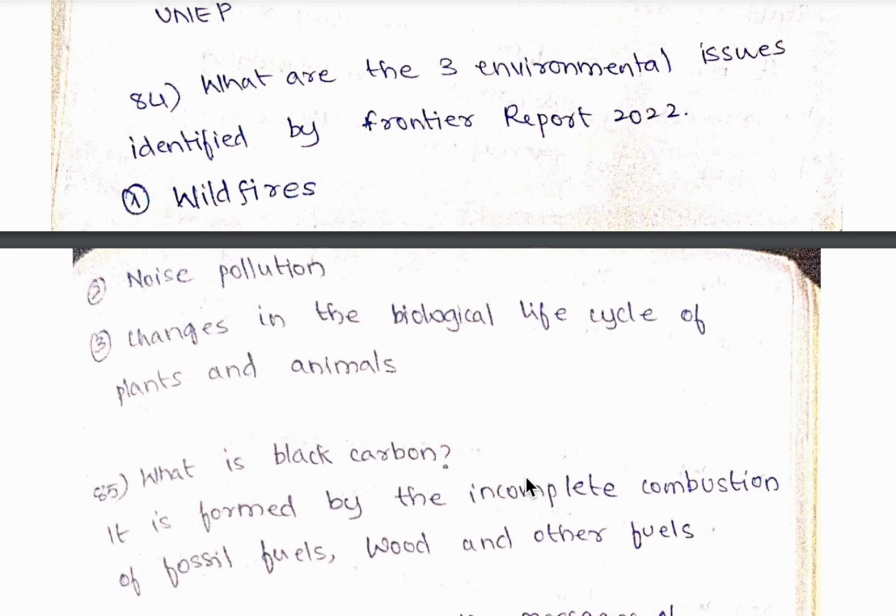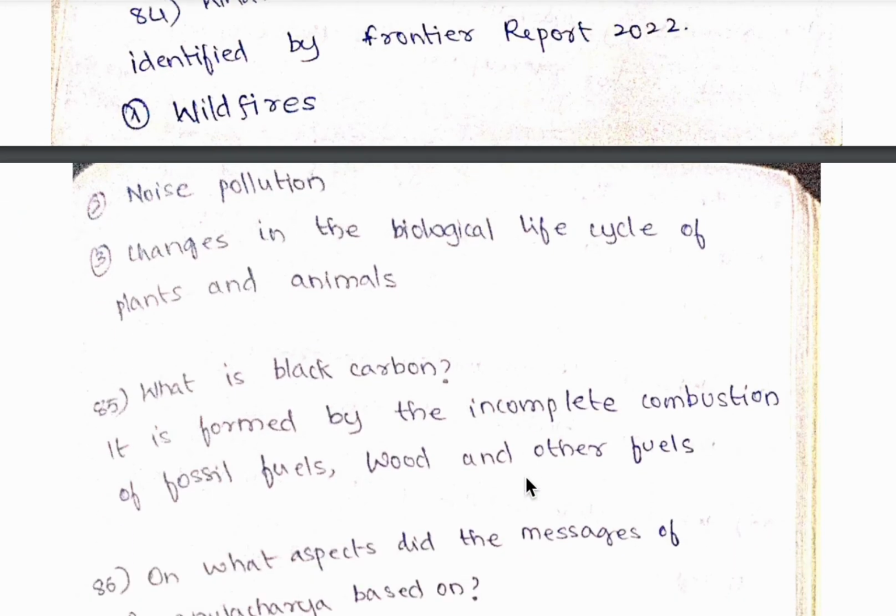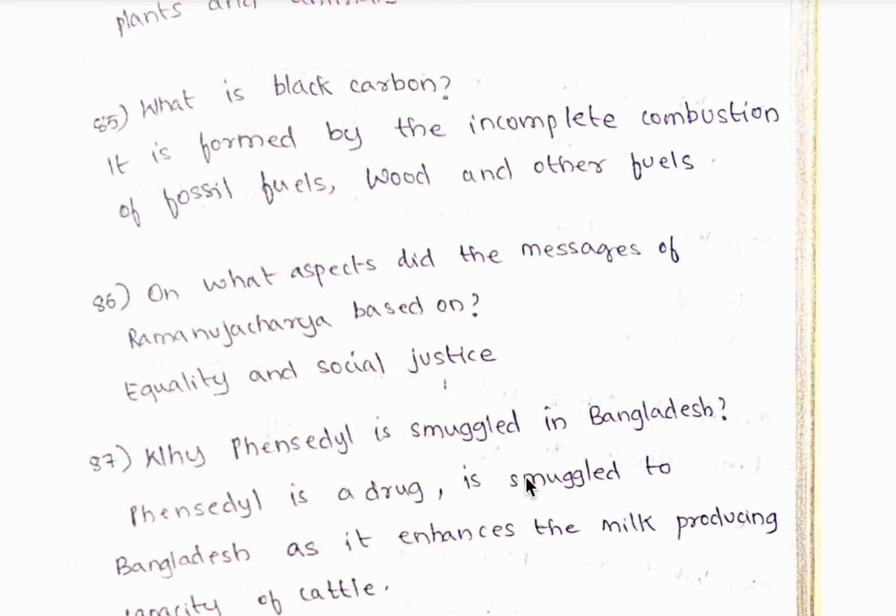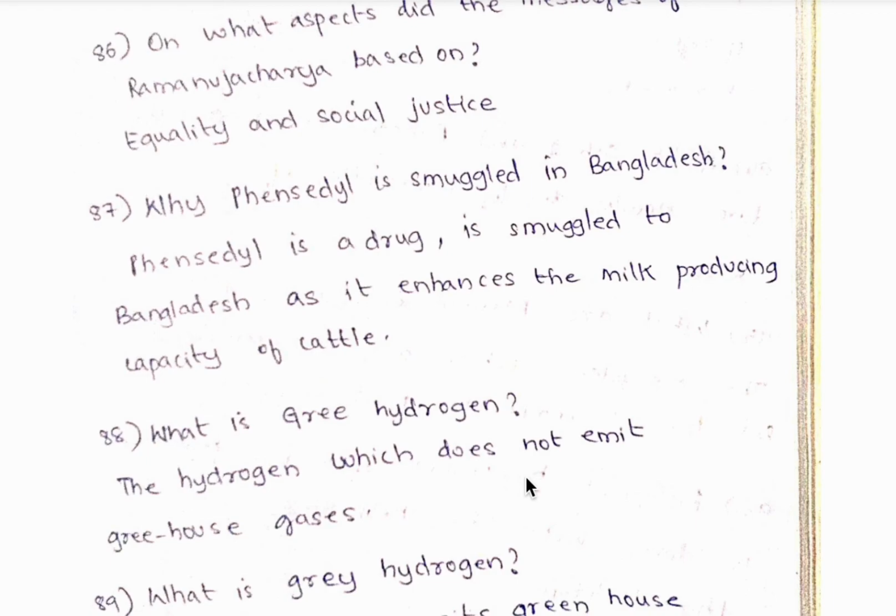85th question, what is black carbon? It is formed by the incomplete combustion of fossil fuels, wood and other fuels. 86th question, on what aspects did the messages of Ramanujacharya based on? So it is based on equality and social justice. 87th question, why fentanyl is smuggled in Bangladesh from India? So this is smuggled from India to Bangladesh. So this fentanyl is a drug. It is smuggled to Bangladesh as it enhances the milk producing capacity of the cattle.